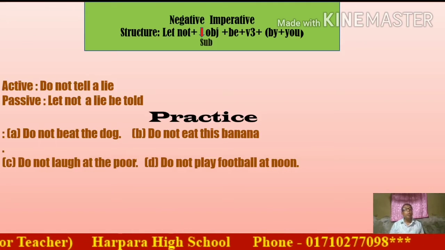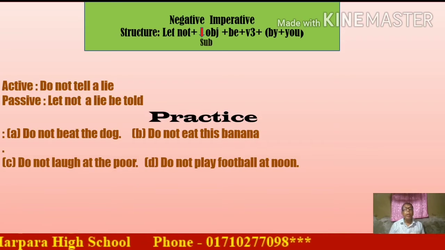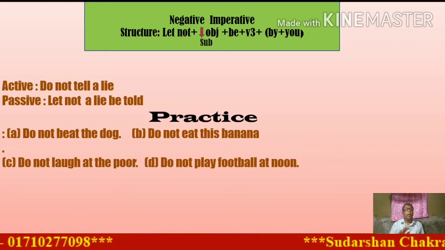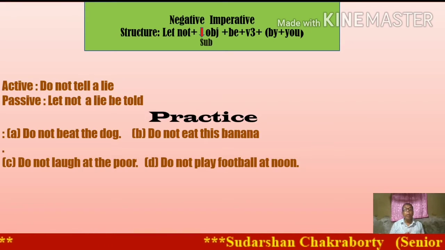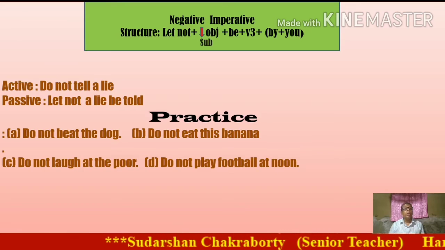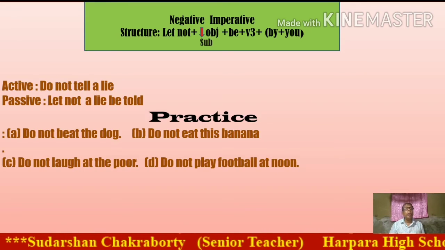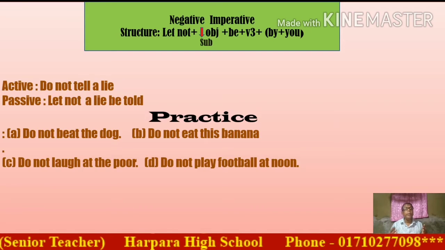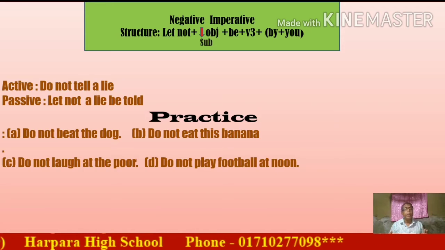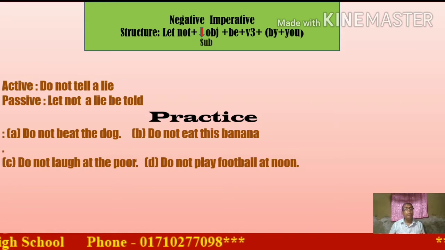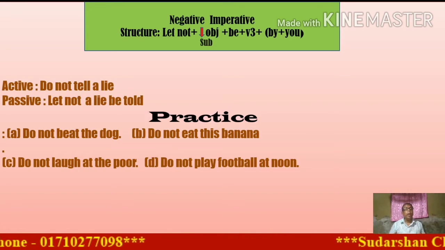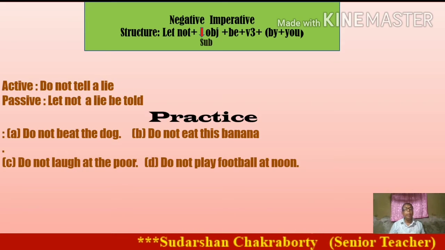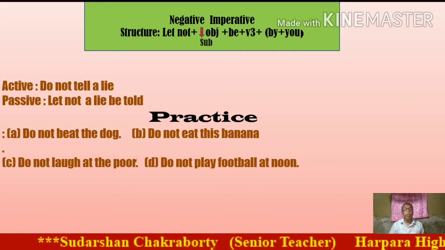Number A, do not beat the dog. Number B, do not eat this banana. Number C, do not laugh at the poor. Number D, do not play football. Dear student, I have already shown one sentence as an example. Next time I changed this sentence from active to passive, and you have to follow the same category from active to passive. I have given 4 sentences for your practice.